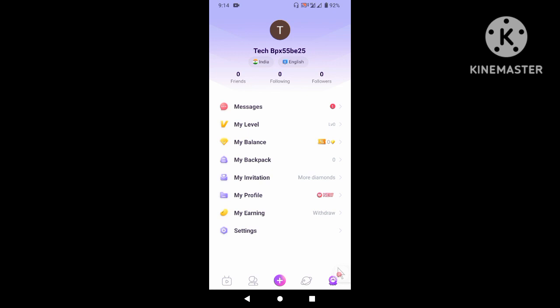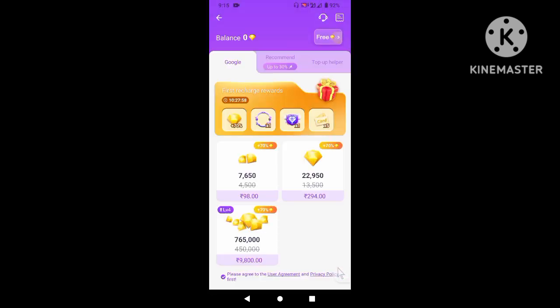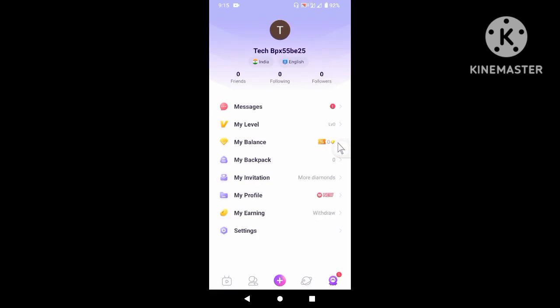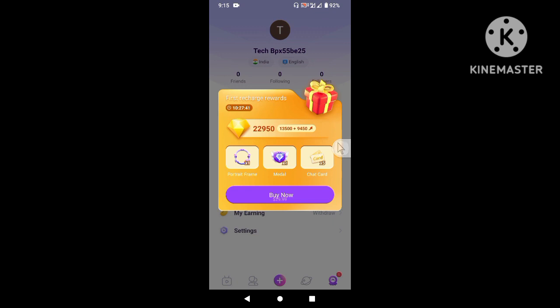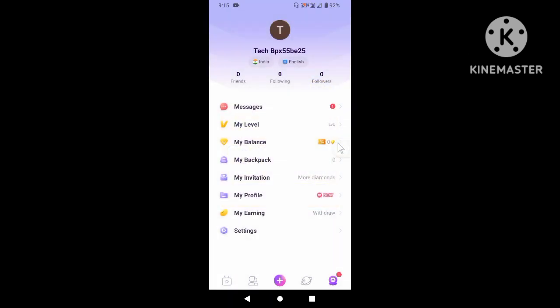Here you can see I don't have any diamond. Okay, you can see this is the real Chamet app and I don't have any diamond. If you really want unlimited free diamond, just follow my few steps. You have to follow me.